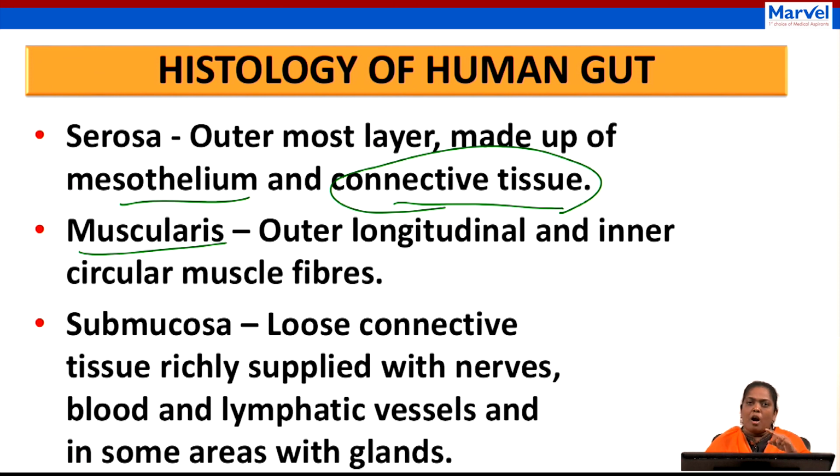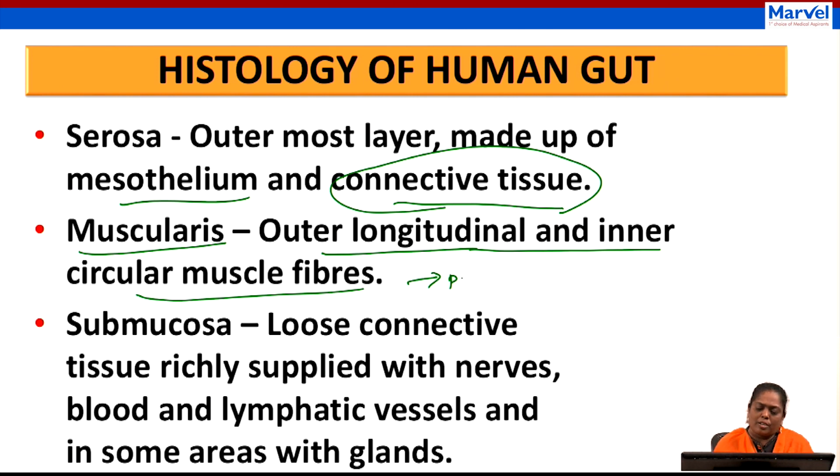One is longitudinal, which will be the outer muscle, and the inner muscle will be circular. These muscles will help in peristaltic movement. Can you tell me what is peristaltic movement?